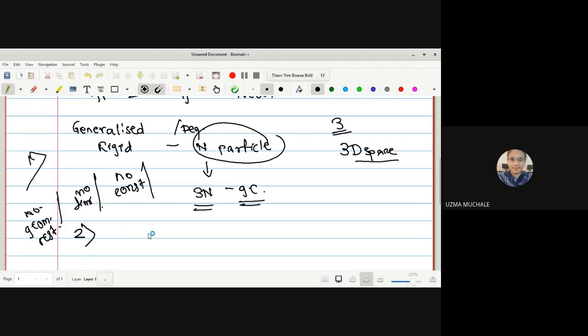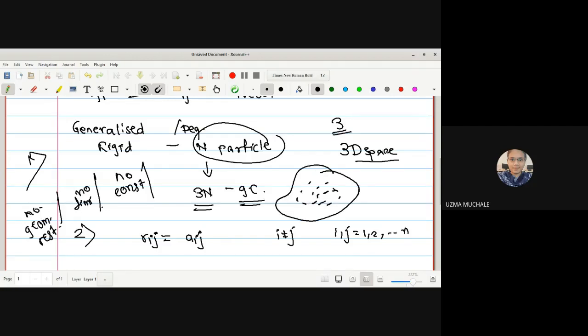The second consideration is a rigid body which involves a constraint. The constraint or limitation is r_ij equals a_ij, which means that the distance between the ith and jth particle is fixed, some number a_ij. Here i is not equal to j, and i and j both run from 1, 2 up to n. So let us assume a system of n particles, and the distance between any two particles is fixed.